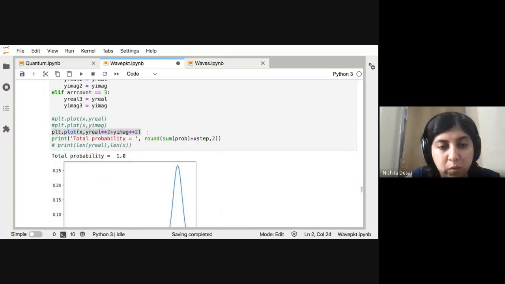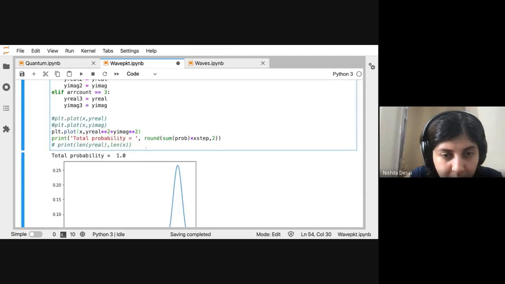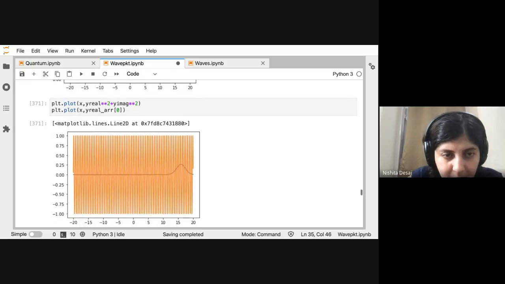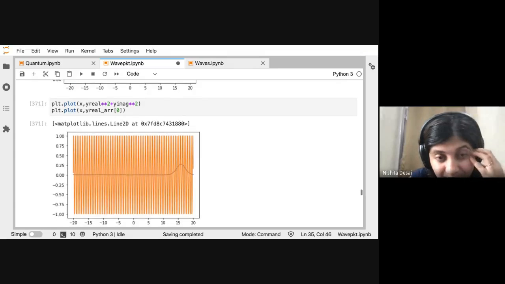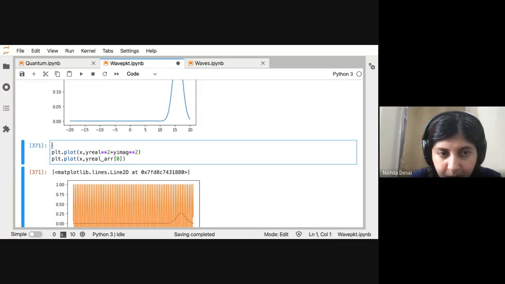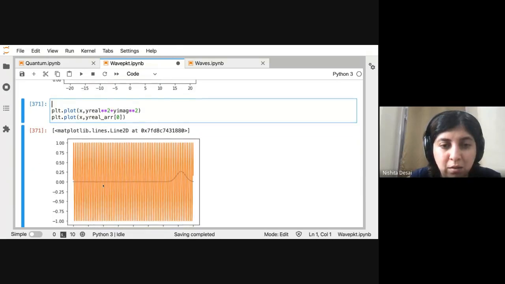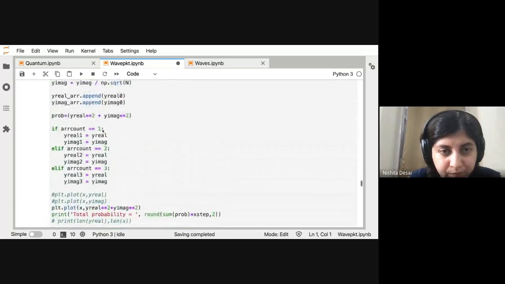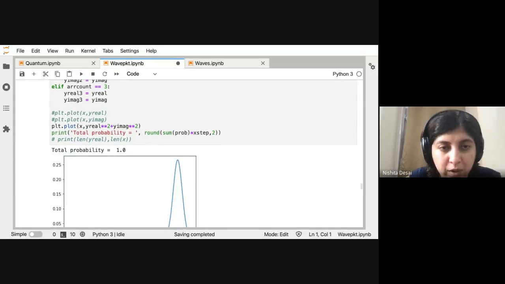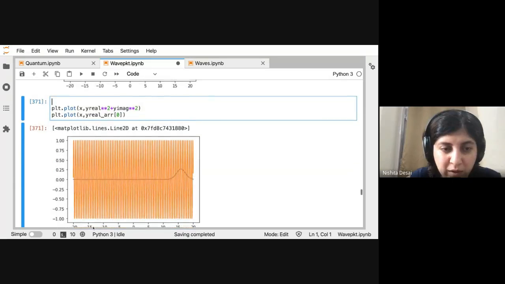Hopefully this works. Okay, so this is just a wave, right? There's the overall interference that gives you the shape of the Gaussian wave packet. If you just pick one wave, then it's just going to look like a wave.